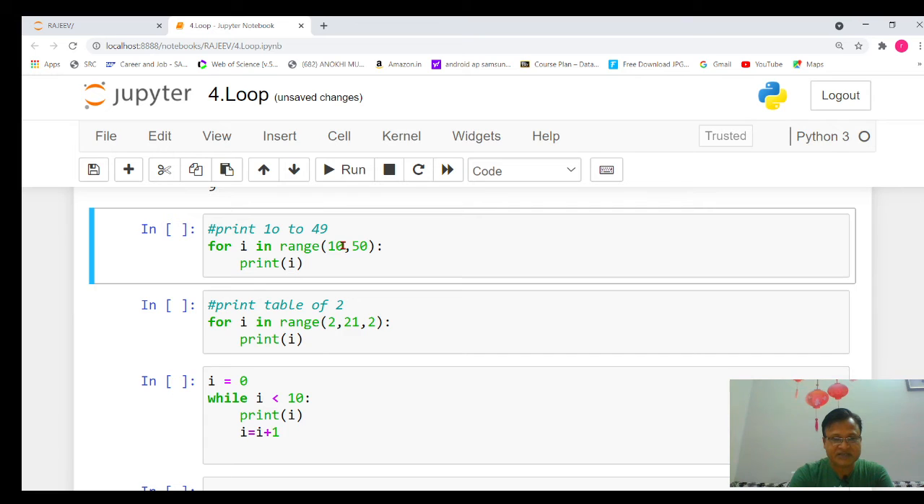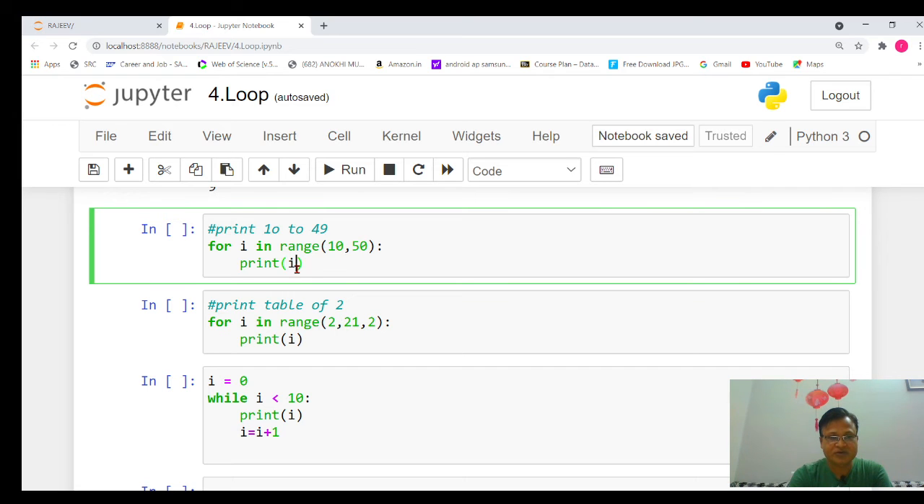The first argument will indicate where you want to start, and the next argument will indicate n minus 1. As I have already discussed, n minus 1 means it will start from 10, and the numbers will be generated from 10 to 50 minus 1, that is 49. By default the initial number will be 0, so whenever we want to change the initial number, change your syntax and use the initial number, and the last number means n minus 1. So it is clear that it will generate numbers from 10 to 49.